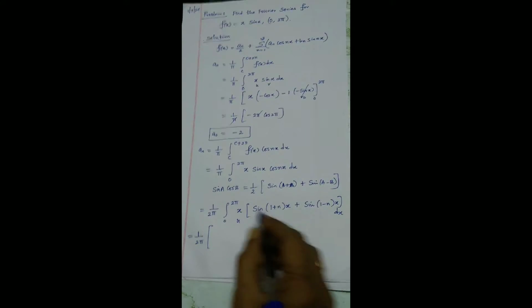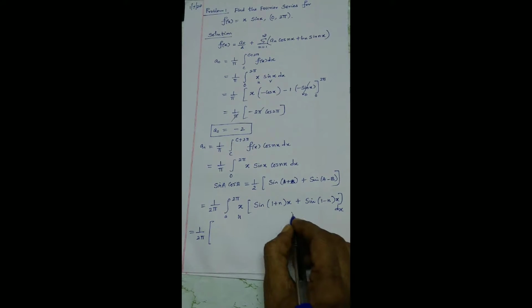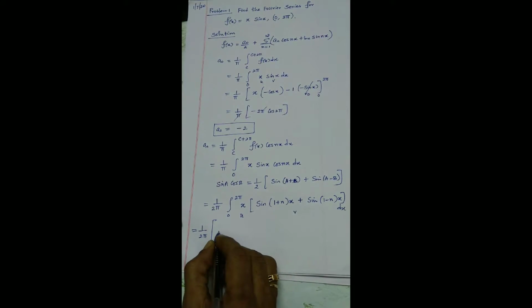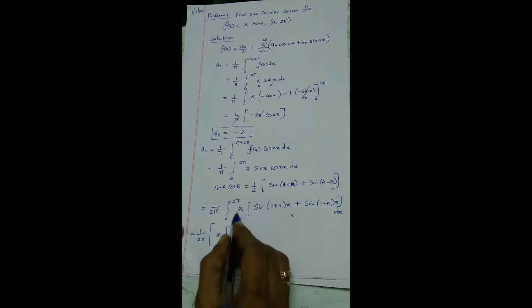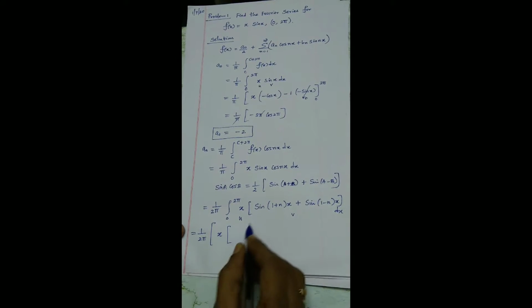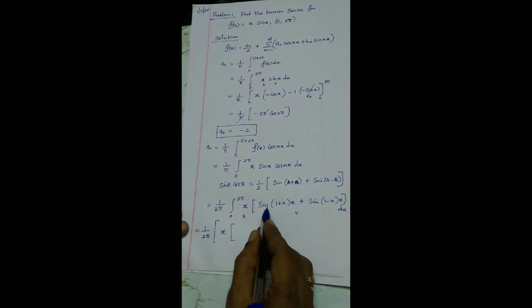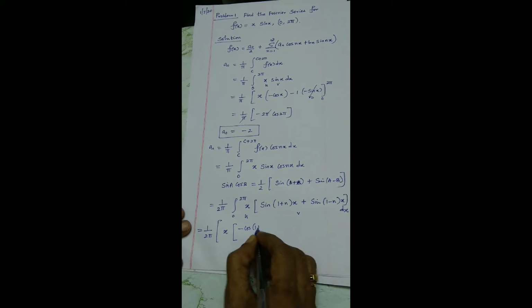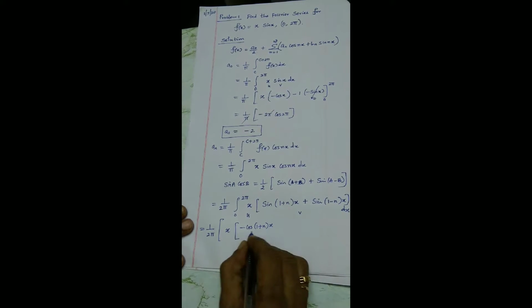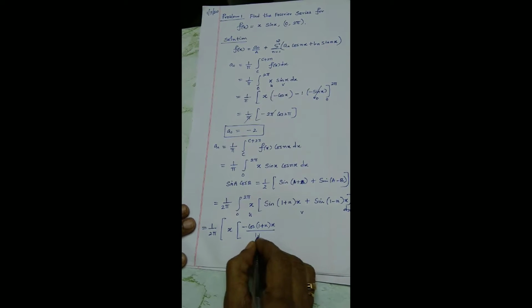Why? Because it is only a single sine term, so the entire thing is v. x, use a different bracket. Integral of sine: I am retaining u as it is, and taking the integral of the entire thing. Integral of sine is minus cos of 1 plus n x divided by 1 plus n.